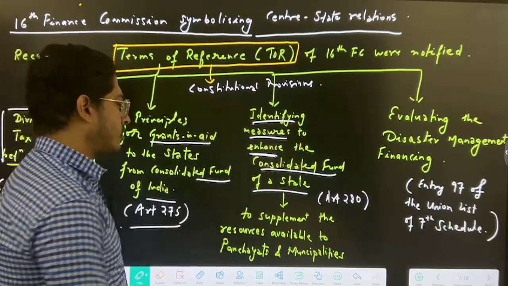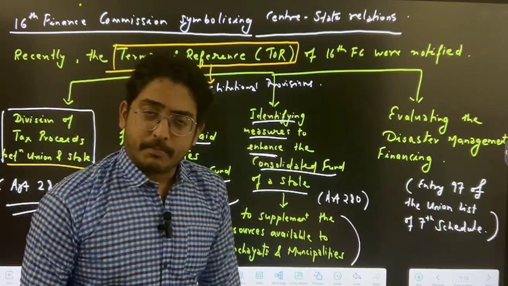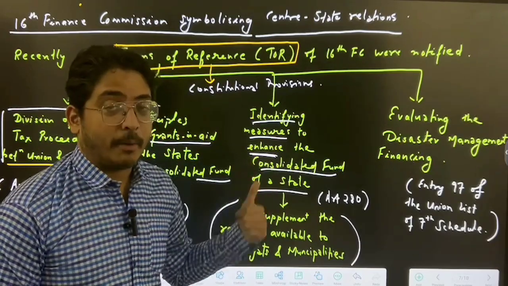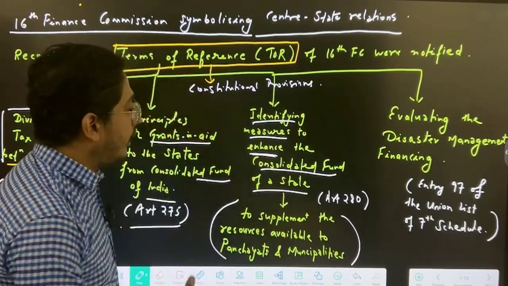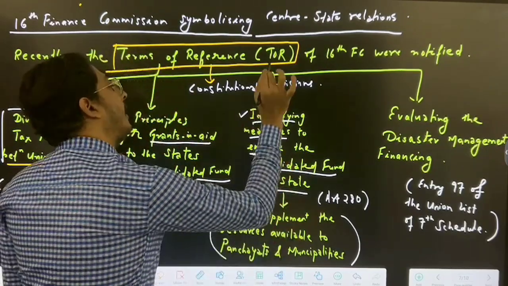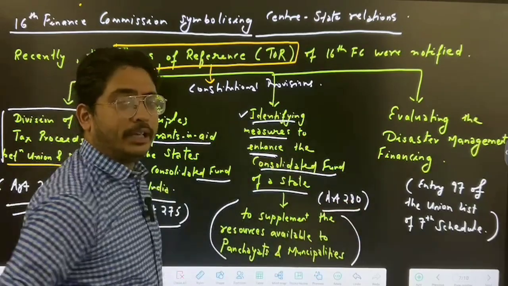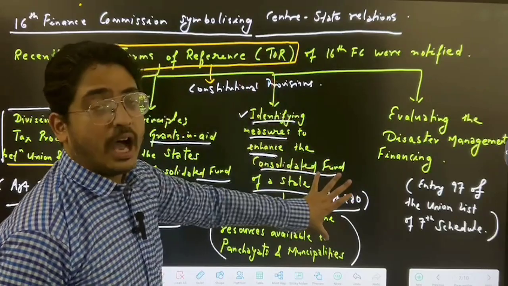This is done to supplement the resources available to panchayats and municipalities. We all know the funding mechanism of panchayats and municipalities is with the state. The power is with the state. So how to improve that, and what measures should be taken, will be identified by the 16th Finance Commission. This is also under Article 280, clause B or C. So there is a clause for this. This is also Article 280.